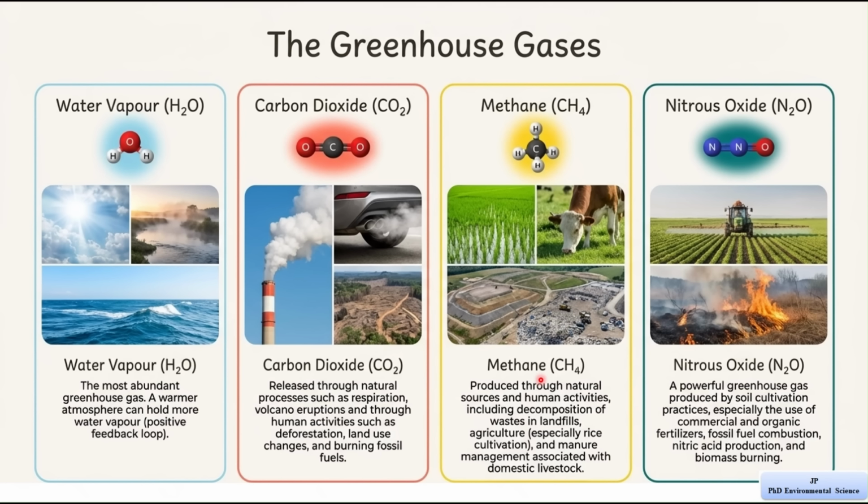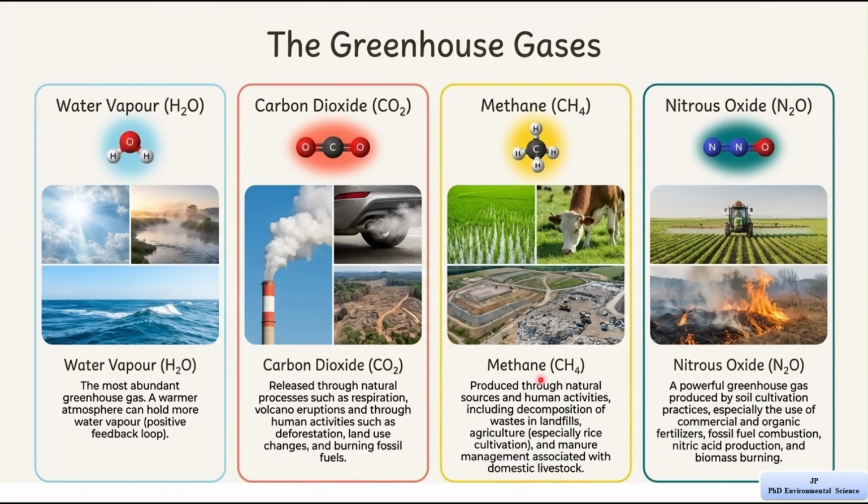Methane, it is another greenhouse gas that is very effective at trapping heat. It is produced from both natural sources and human activities. Natural sources include the decomposition of organic matter. Human related sources include waste in landfills, agriculture, especially rice farming, livestock like cows. For example, cows release methane during digestion, and waste dumps also produce methane as materials break down. Even though methane is present in smaller amounts than carbon dioxide, it is very powerful in trapping heat.